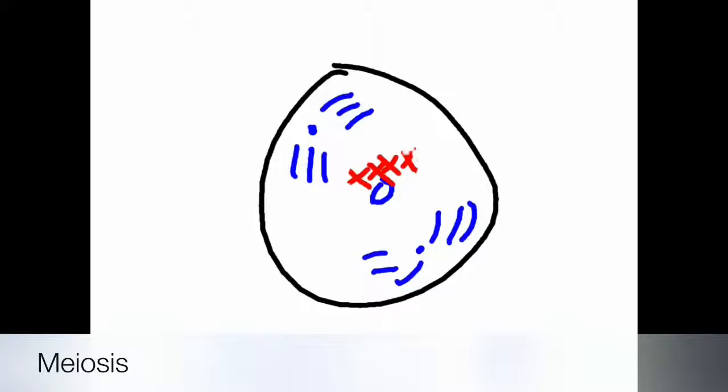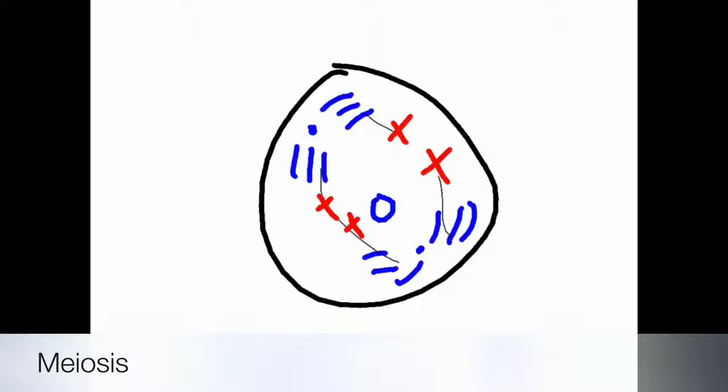The centrioles divide and move to opposite poles of the cell. The bivalents duplicate to form tetrads, or four-chromatid groups. The nuclear membrane disintegrates.